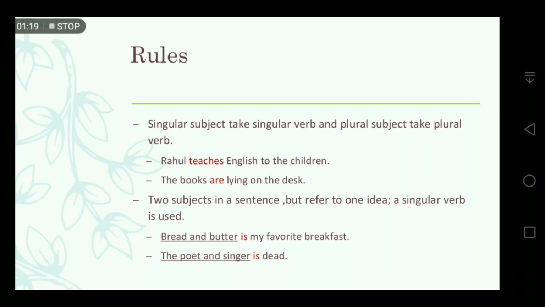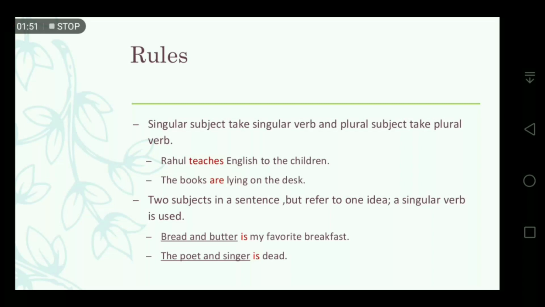So here are some of the rules that we have to keep in mind while we are writing a sentence or while we are doing any exercises. The following rules should be kept in mind in order to understand whether the verb in a sentence should be singular or plural. The first one: a singular subject takes a singular verb and a plural subject takes a plural verb.